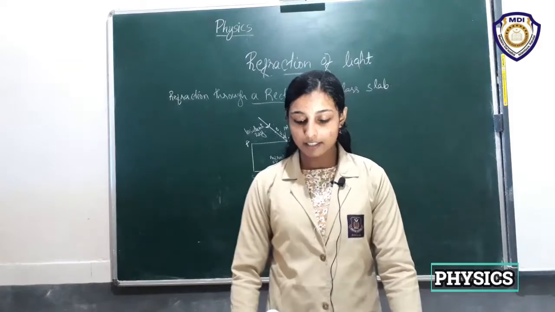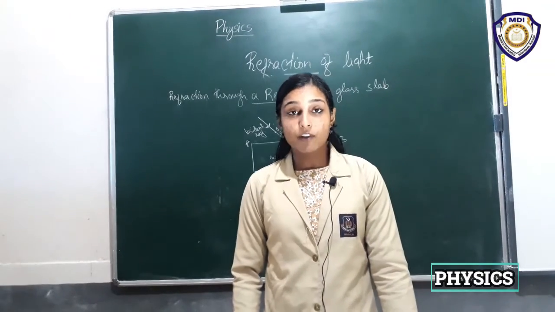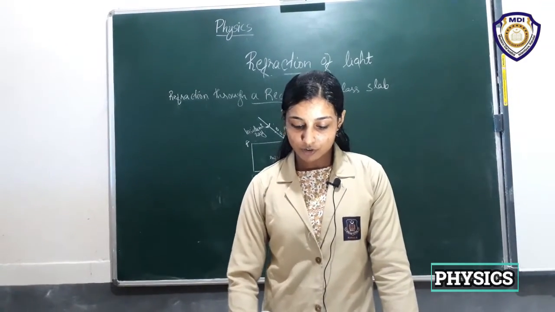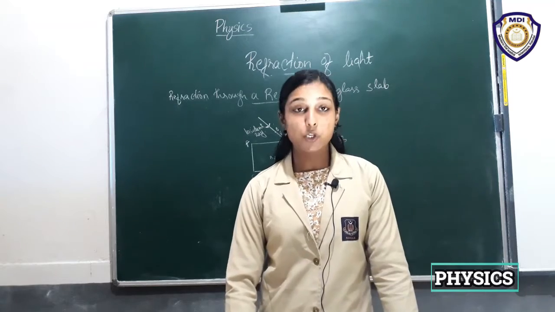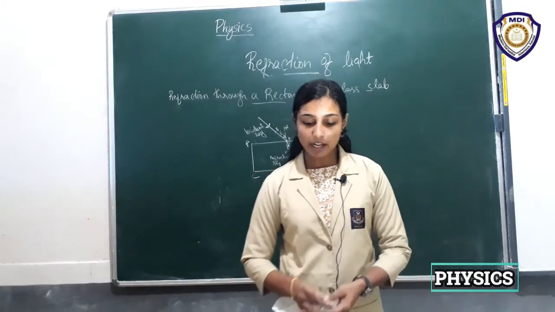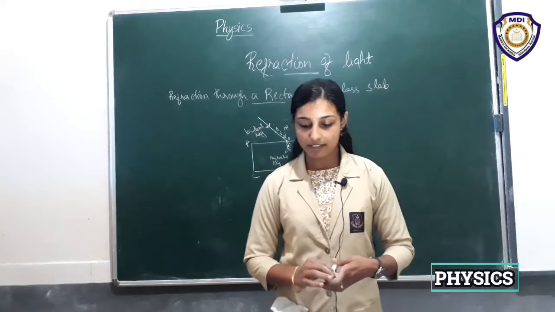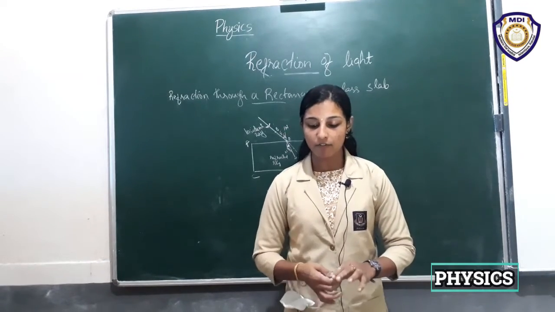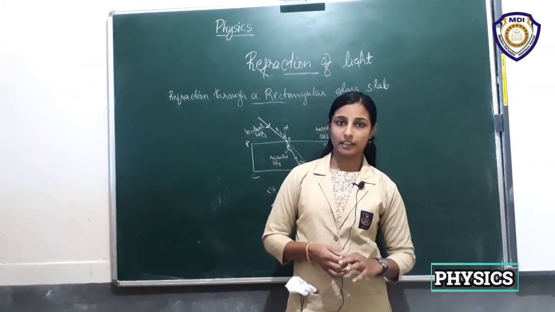You can underline this on page number 173, the cause of refraction.